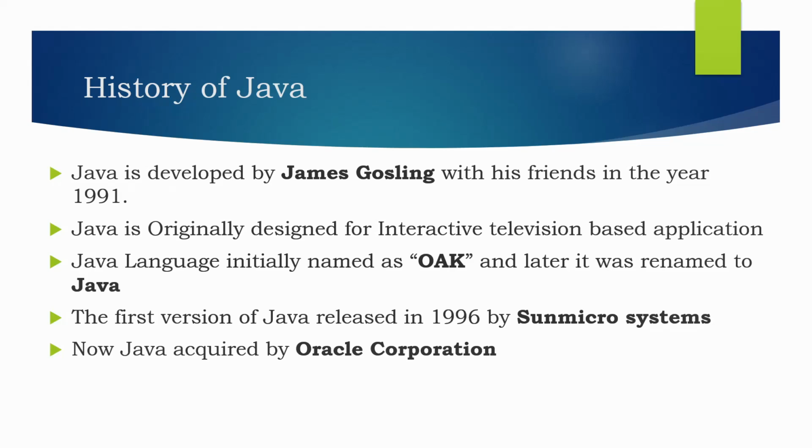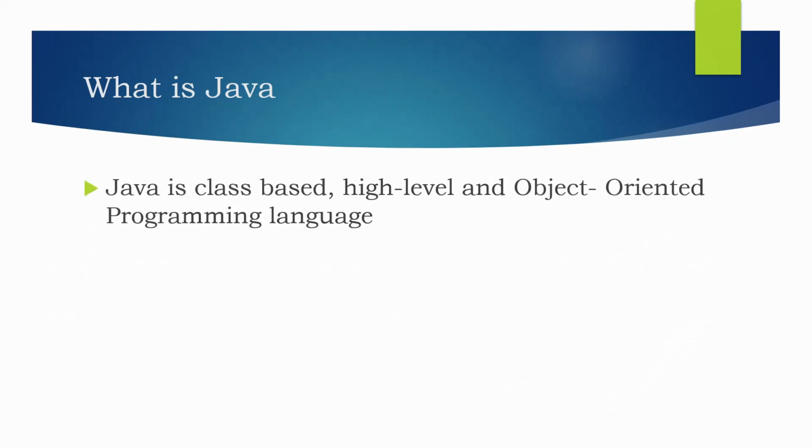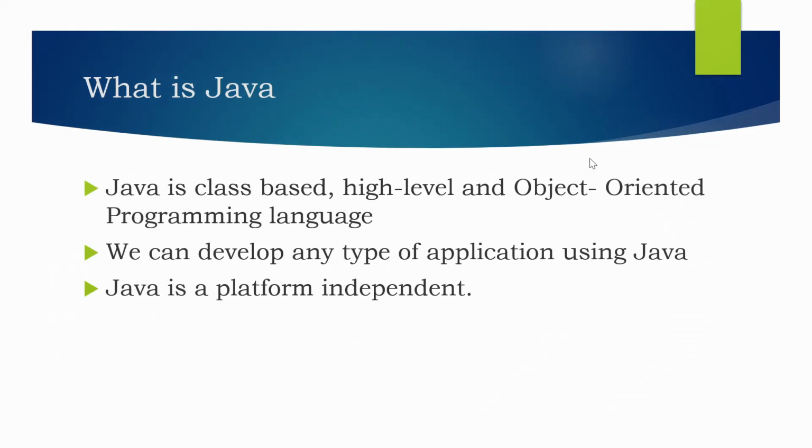Now, let's understand what is Java. Java is a class-based, high-level, object-oriented programming language. Using Java, we can develop any type of applications such as desktop applications, web applications, mobile applications, and enterprise applications. Java is also a platform independent language. Don't worry, we will clearly understand each term step by step with an example.